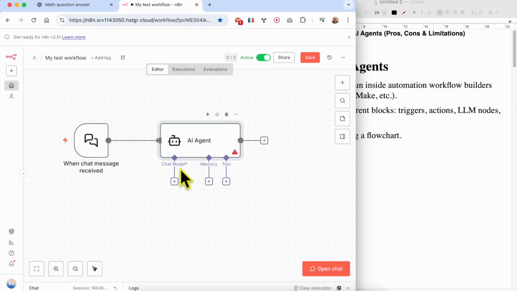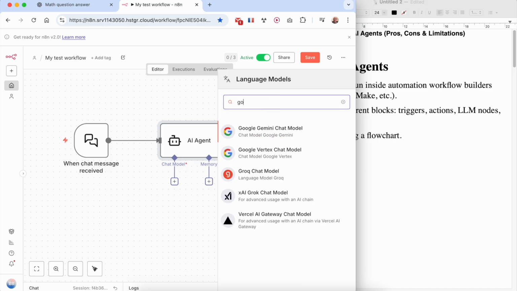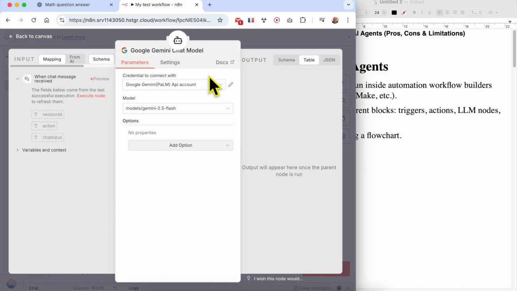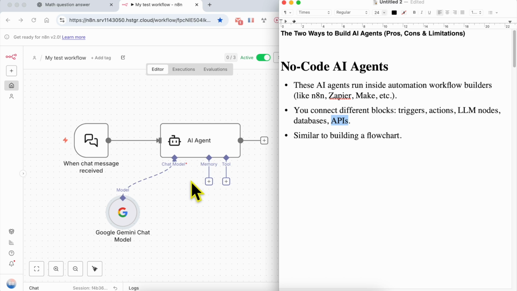To this AI agent, you can give a chat model, Google Gemini. Of course, those connections require credentials that are easy to set. This is how you build a no-code AI agent.